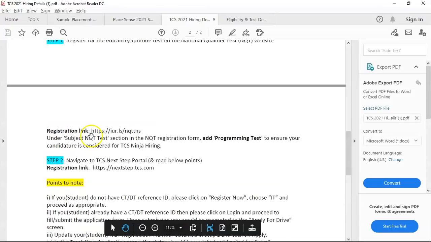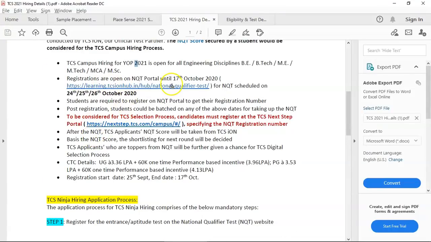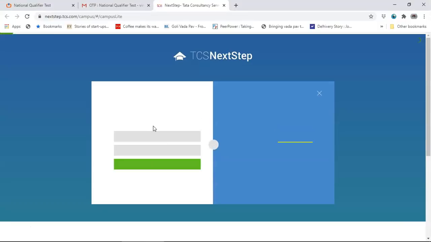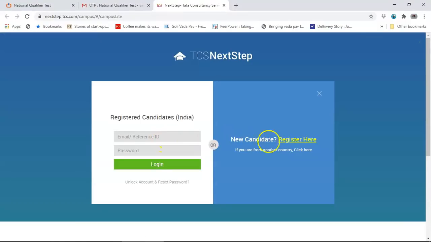Now, this we have done. So register to get the registration number. We got that. Post registration, students could be batched on any one of these dates. That's fine. Now candidates must register at this ID, nextstep.tcs.com, and you'll have to use that NQT registration number that was just shown. Now you click on that. This particular window will open, and if you are a new candidate, click on register here.